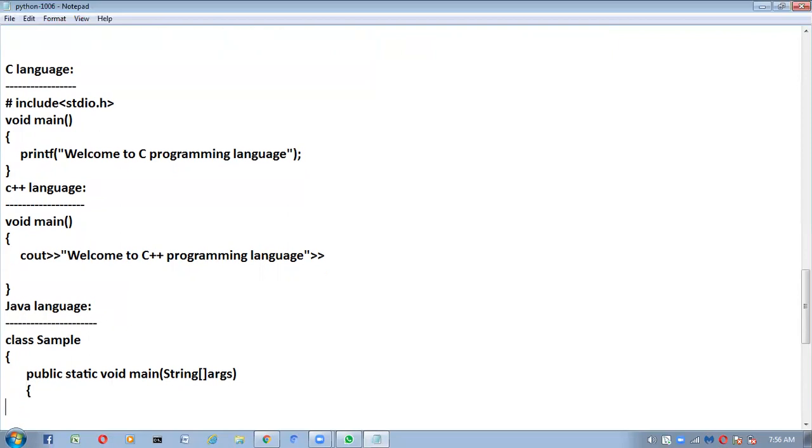Why? The program execution will start from the main method only. Inside this, if you want to print anything in Java, how to print? We have to take System.out.println. Here we write: Welcome to Java programming language.